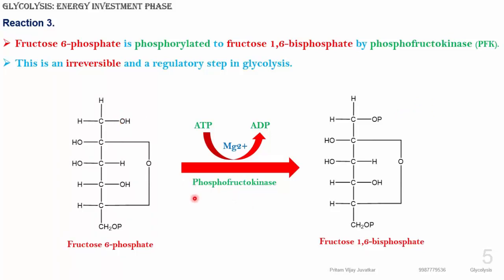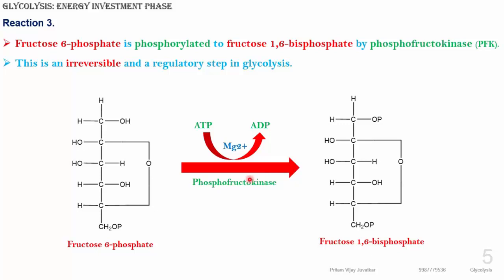In the presence of phosphofructokinase, ATP is converted into ADP, and magnesium ion is required for this reaction. It will form fructose 1,6 bisphosphate. In the first reaction the enzyme was hexokinase, and here it is phosphofructokinase. You can easily notice that fructose 6 phosphate is converted into fructose 1,6 bisphosphate in the presence of phosphofructokinase.